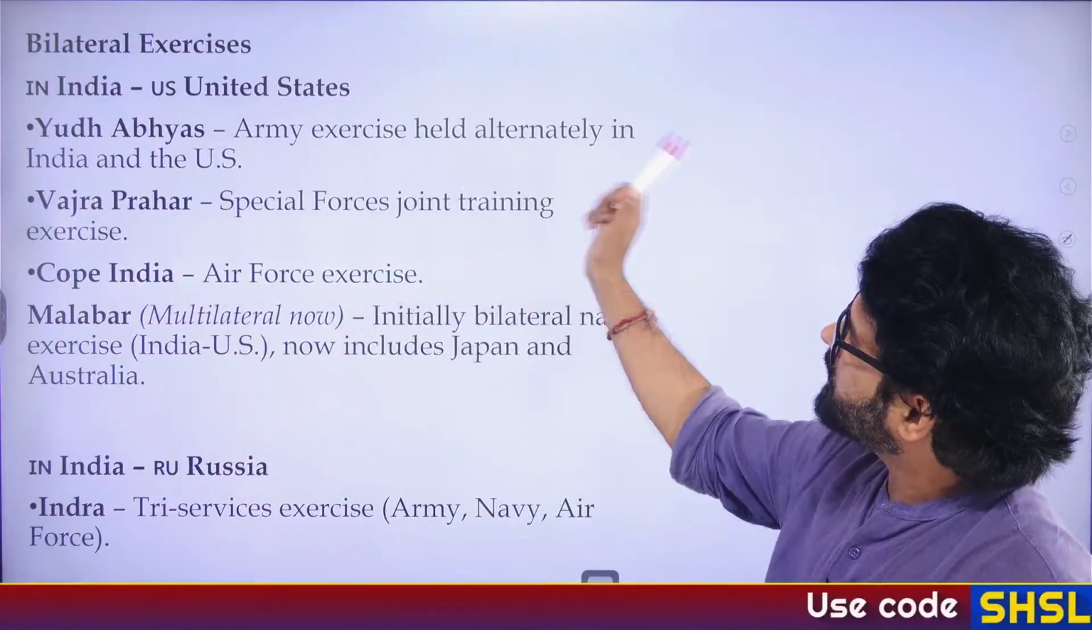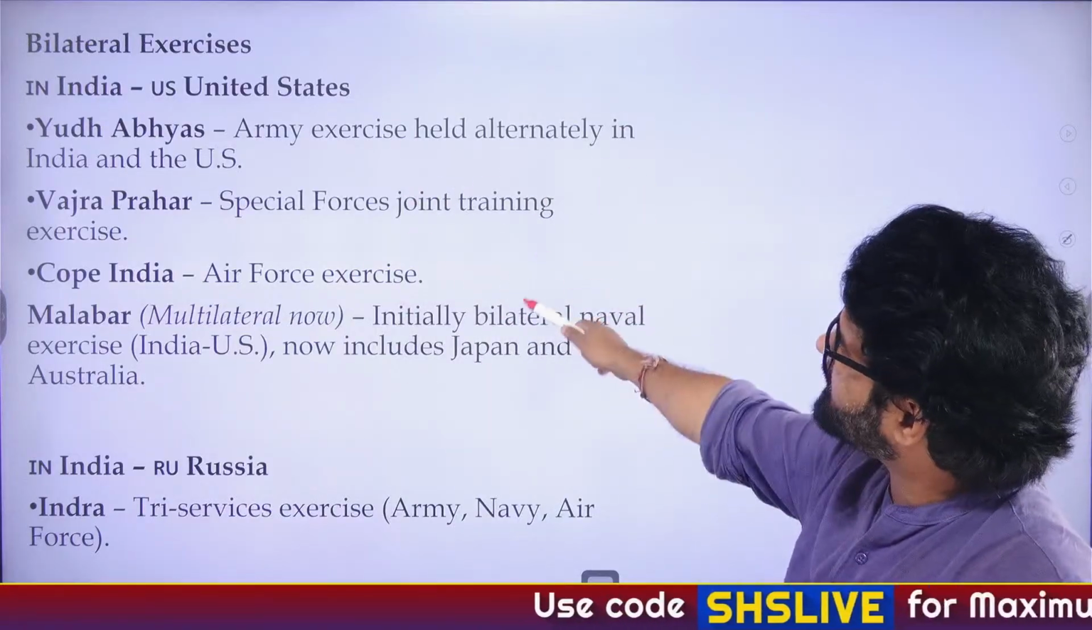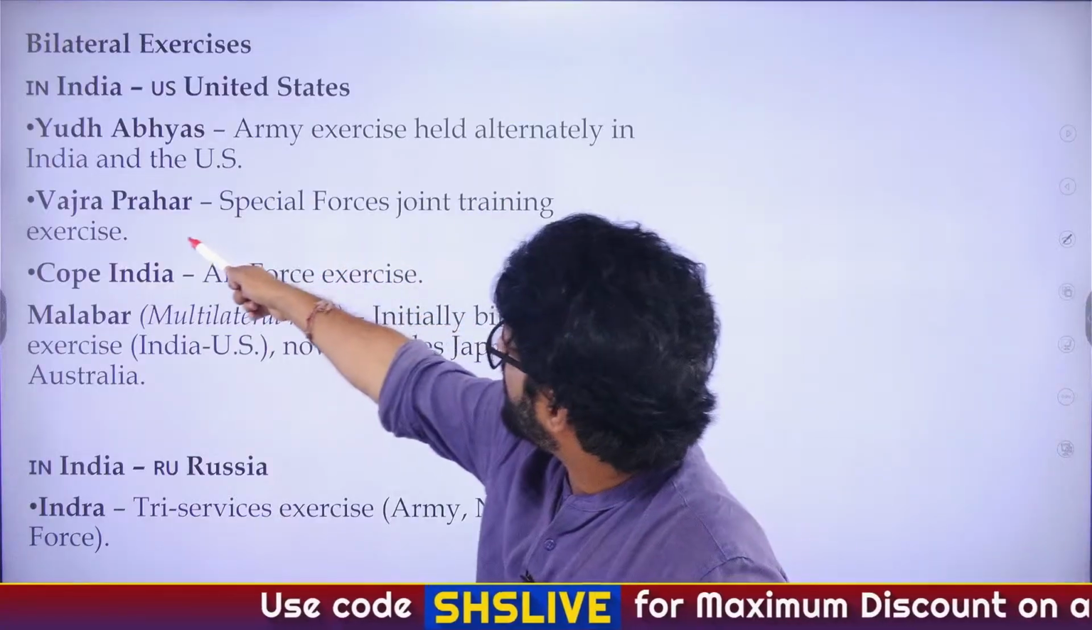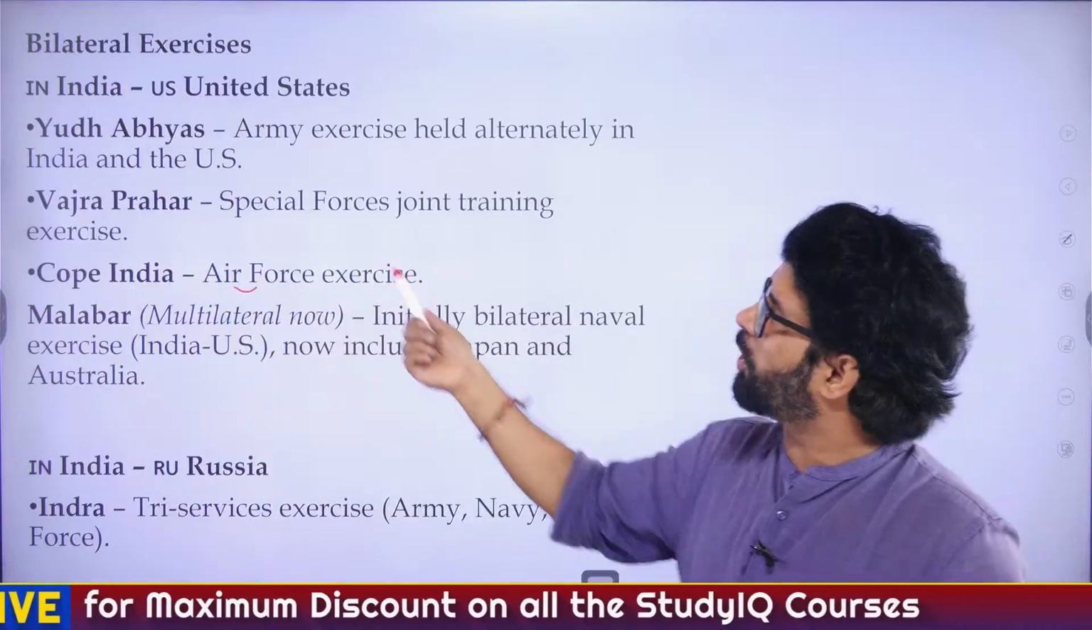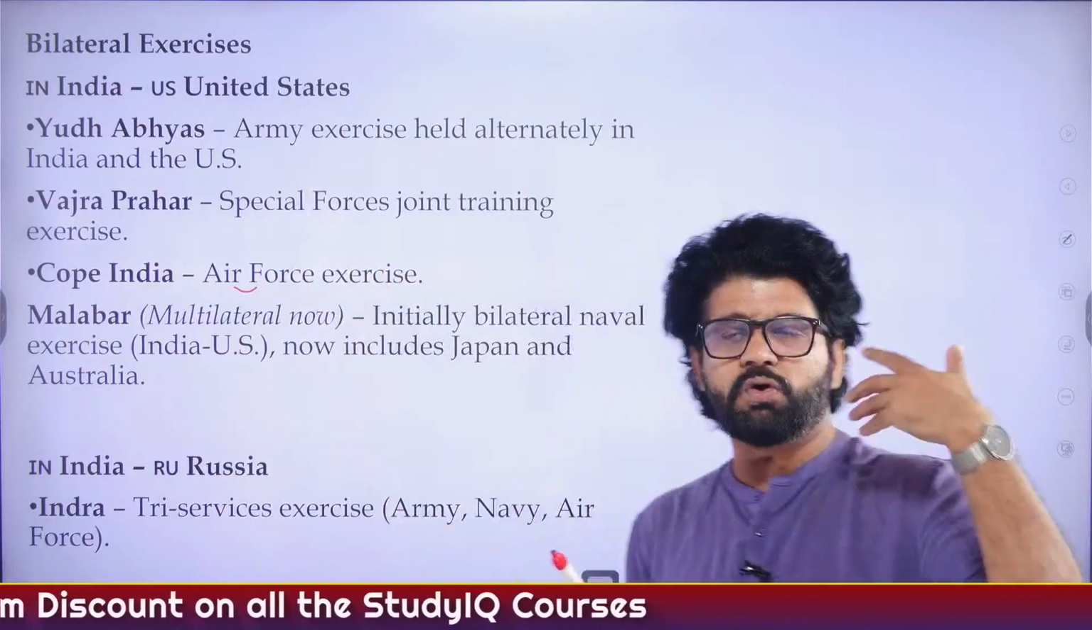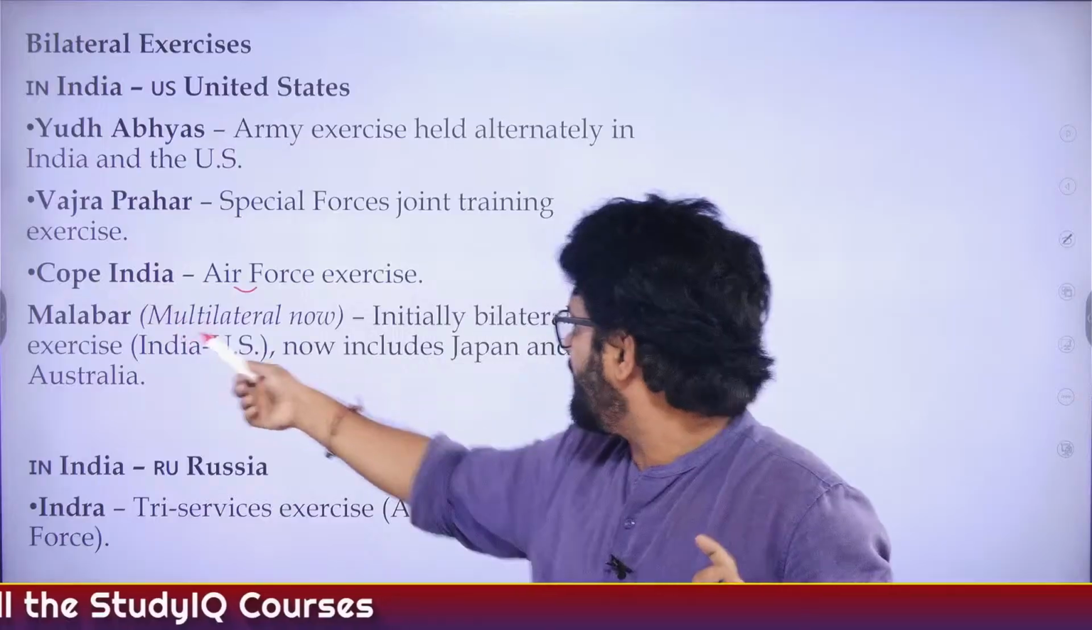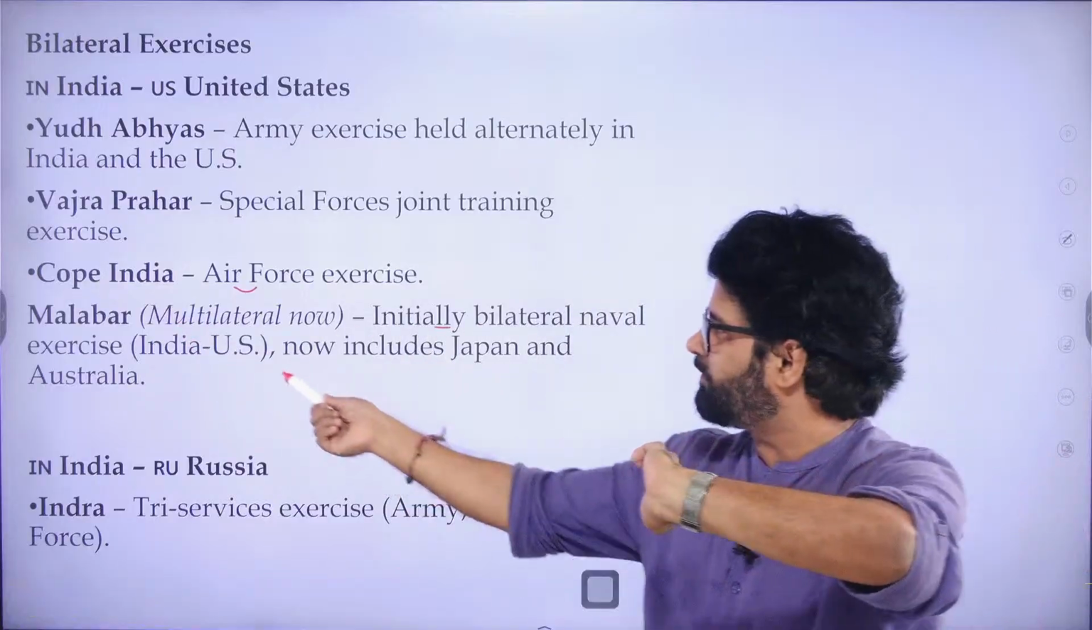So, India, US, Yuddha Abhyas. These are bilateral exercises, sir and ma'am. Army, Vajra Prahar. Again, army exercise. Cope India, Air Force. Do remember this also. Yuddhabhyas is army or navy. So army. Malabar. It was initially naval exercise between India and US.